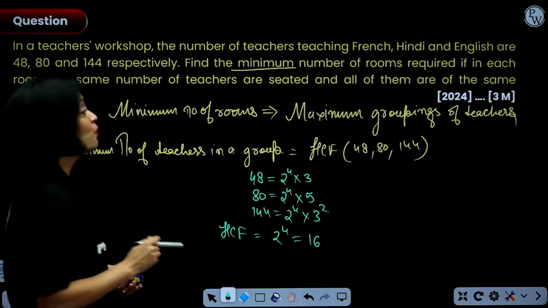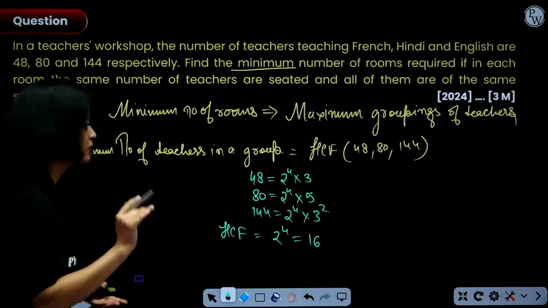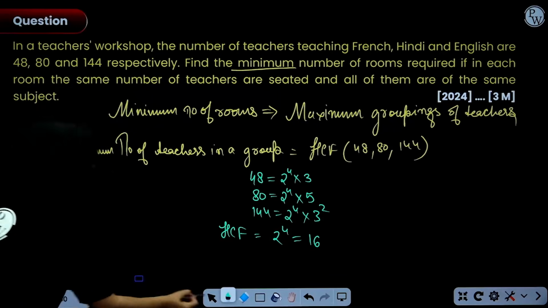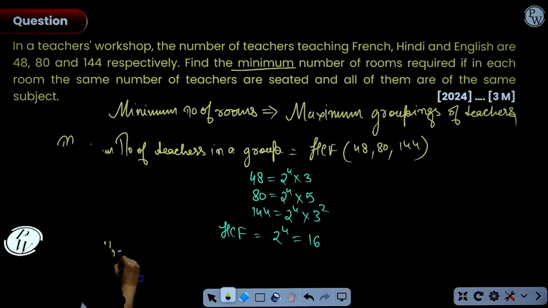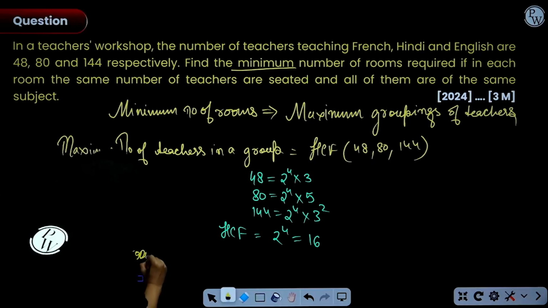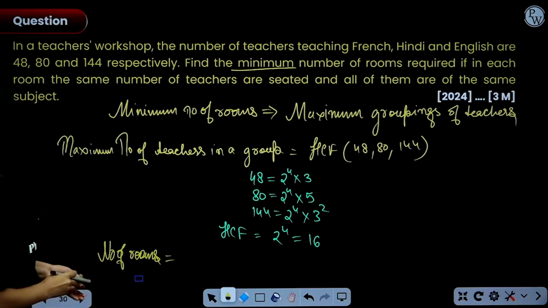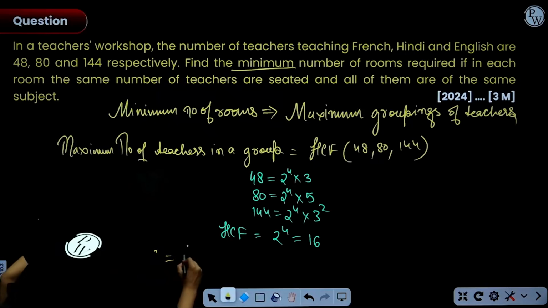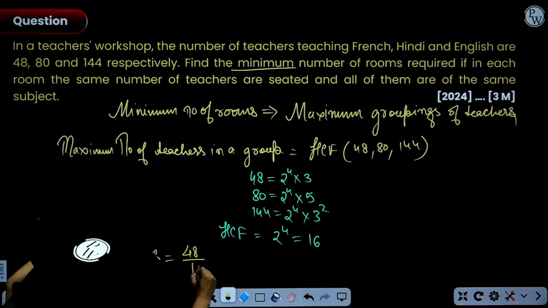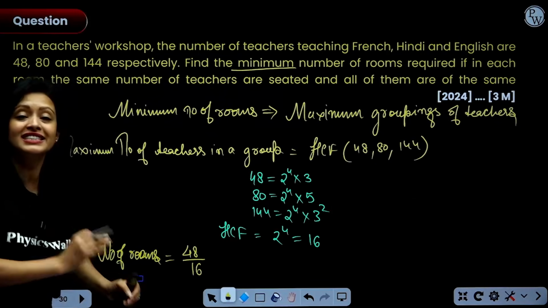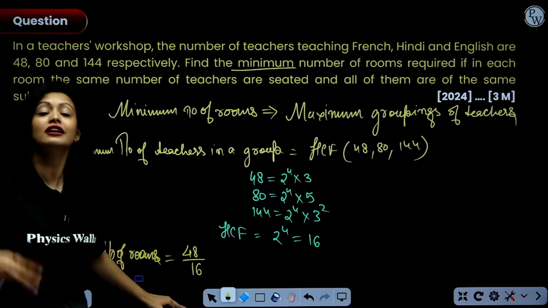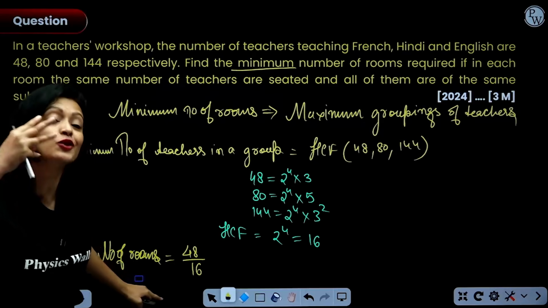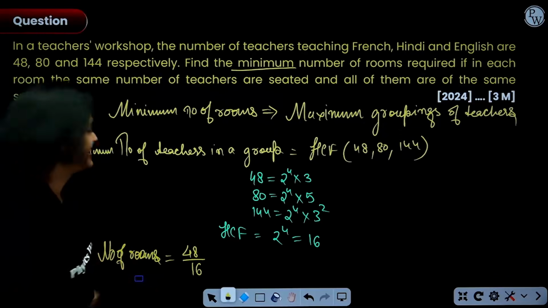Got it? Now, what would be the number of rooms required? Because this is still not done, okay? So now let's move on and talk about number of rooms. First of all, let's see. We have 48 French teachers, right? These 48 French teachers will make groups of 16 teachers each. So 48 divided by 16 will give us 3 groups. That means there are 3 rooms required by French teachers, right?